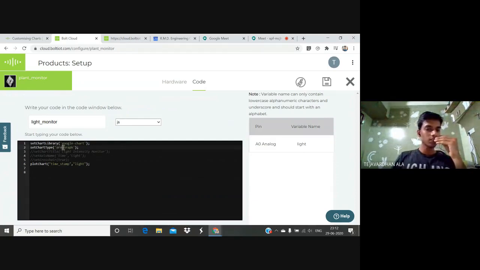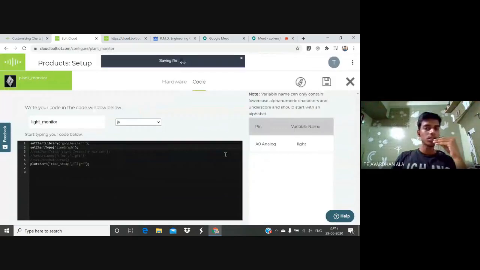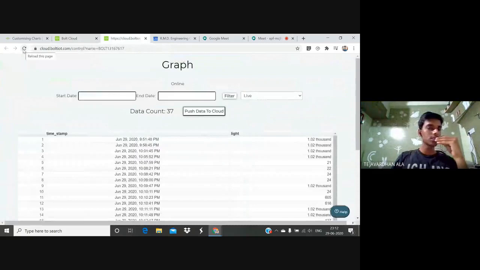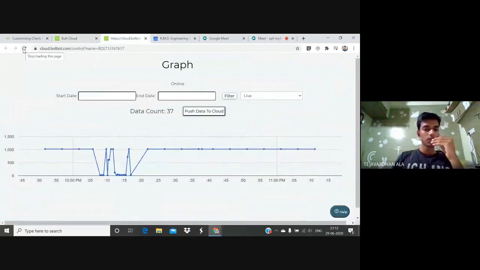Suppose firstly, friends, we want to see the line graph. After saving the line graph, once the code saves, we can go to the result page and simply refresh to see the changed data. Okay, friends, now we can see the graph in line form. We are seeing the line graph.